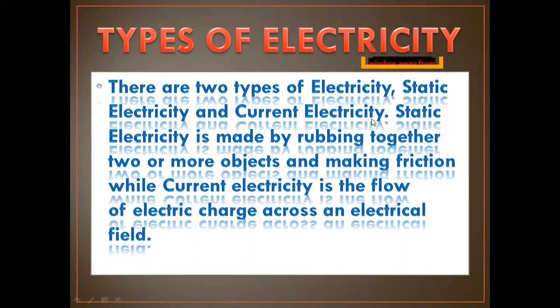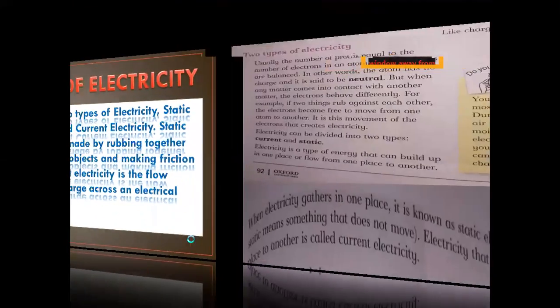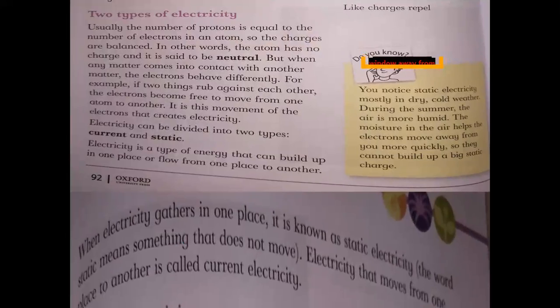I think all of you know about current electricity because we use this in our houses. Static electricity is made by rubbing two or more objects together and making friction, while current electricity is the flow of electric charge across an electrical field.